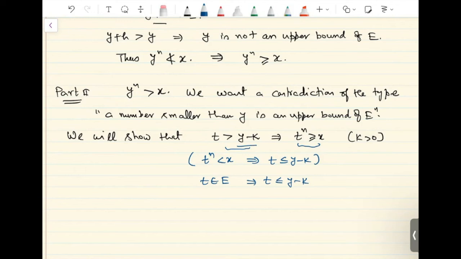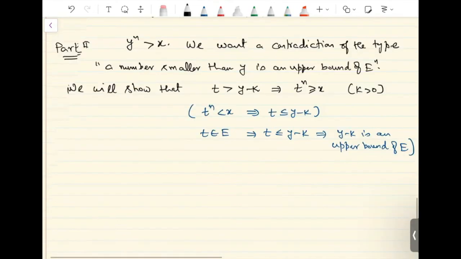And this implies that y minus k is an upper bound of E. And that is what we want. We want a number smaller than y, that is y minus k here, and that is an upper bound of E. So it is enough for us to show that this implication is true. So that is what we are going to do.